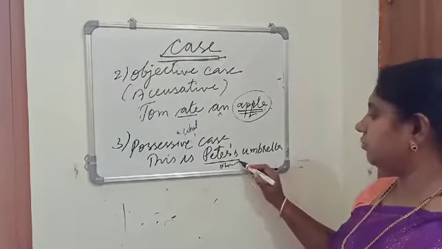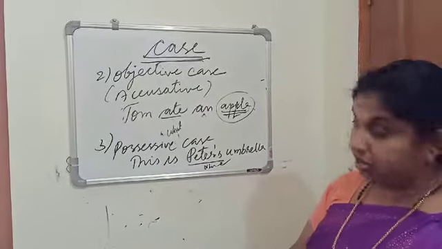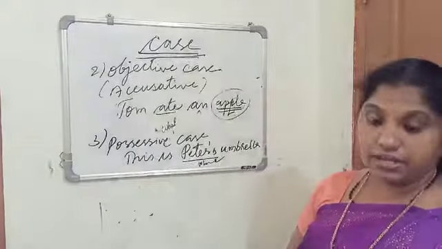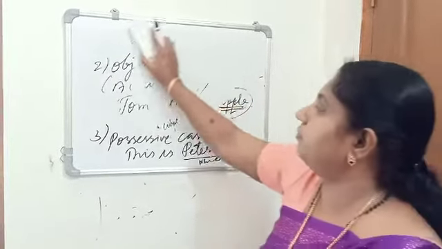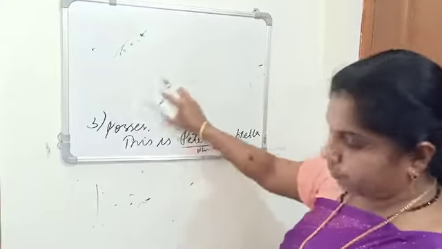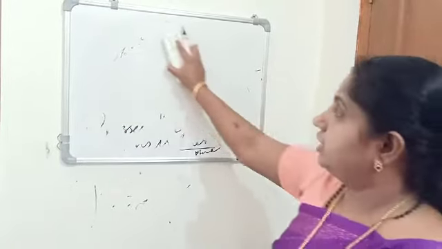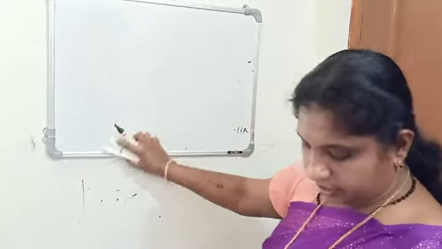Peter's umbrella. So we have seen the possessive case. When a noun or pronoun is used to show possession or ownership, then that noun is in which case? Possessive case. Possessive case is also called the genitive case.